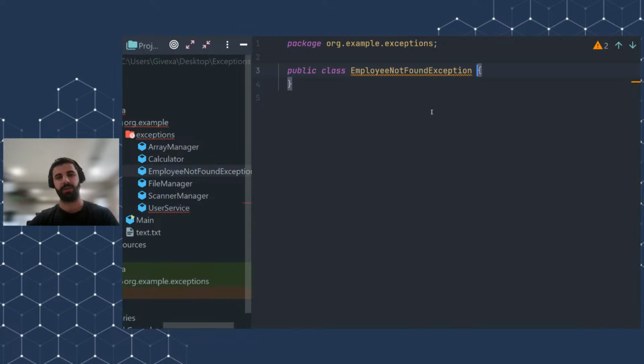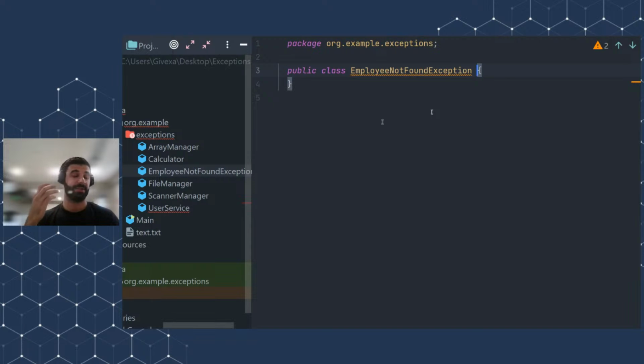And what we can do is, let's think for a second. Let's think if this exception is checked or unchecked or an error. So let's think like this. A user is searching for an employee with a name which does not exist in the database. So is this a system problem or a user problem?